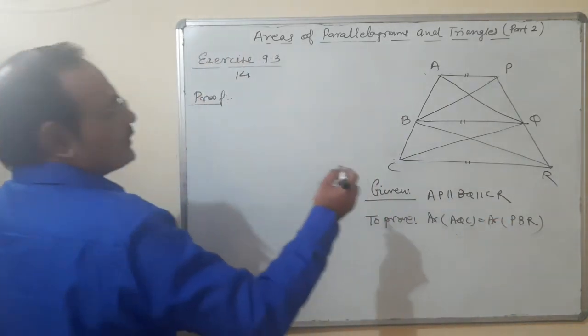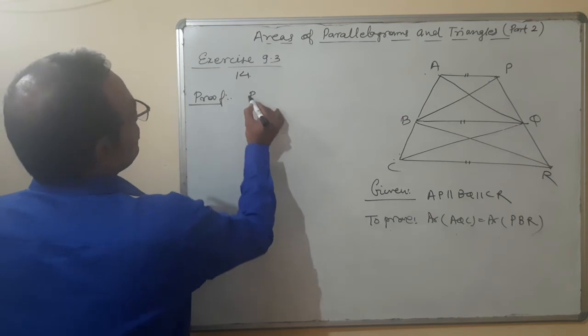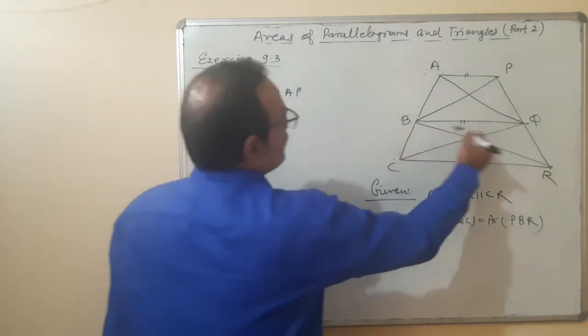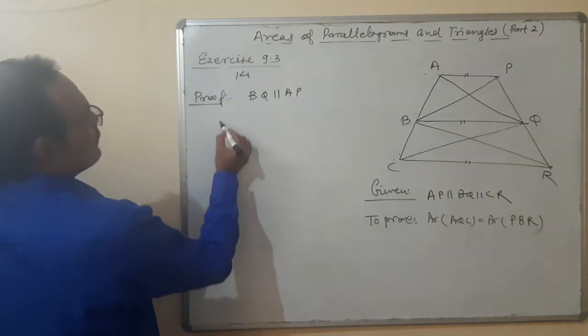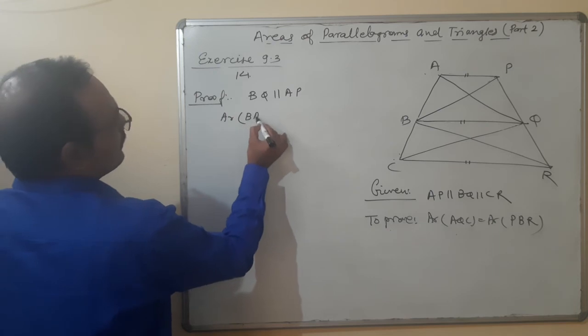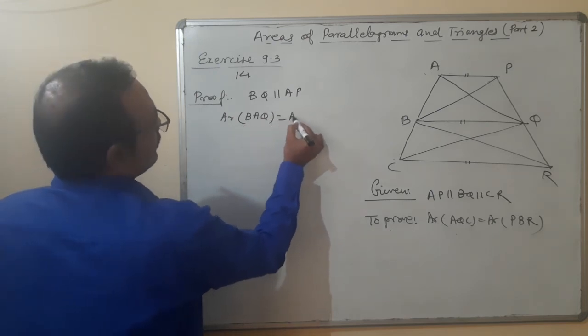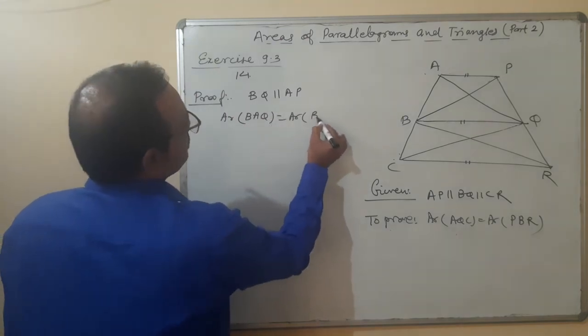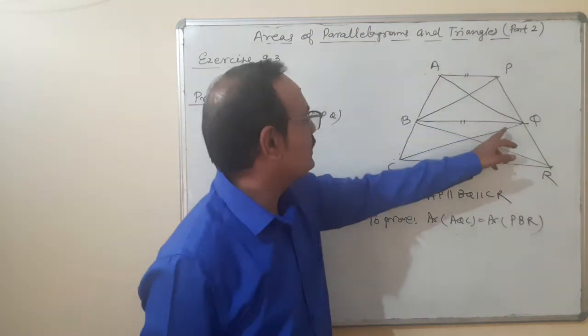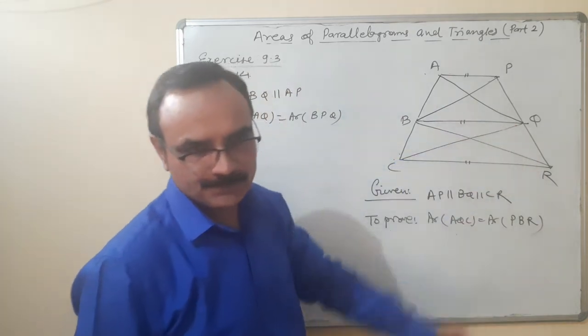So I am writing here: BQ is parallel to AP. Therefore, area of BAQ is equal to area of BPQ.